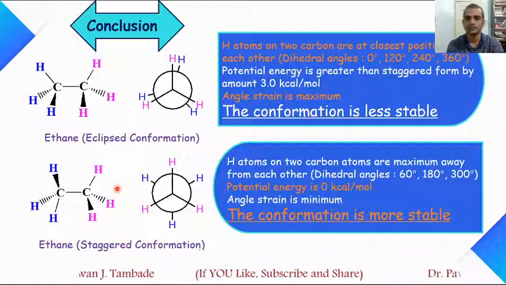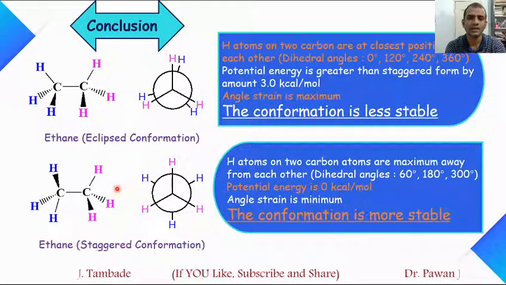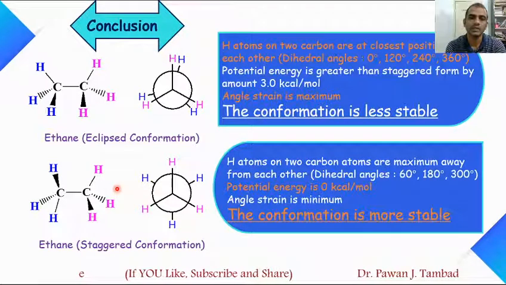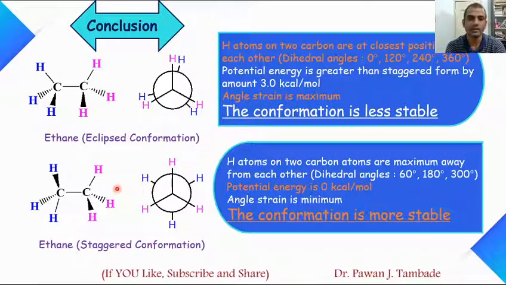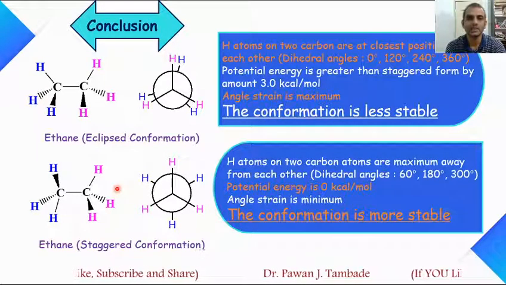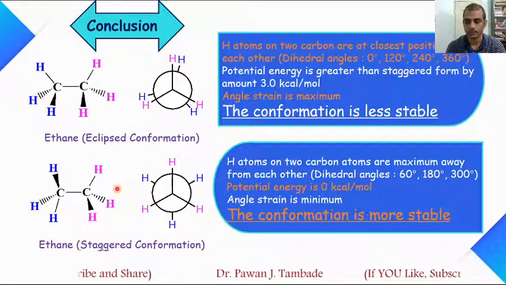So dear friends, in case of conformational analysis of ethane, two different structures are possible. One is eclipse conformation and the other is staggered conformation. And we saw that eclipse conformation is comparatively less stable as compared to staggered conformation.